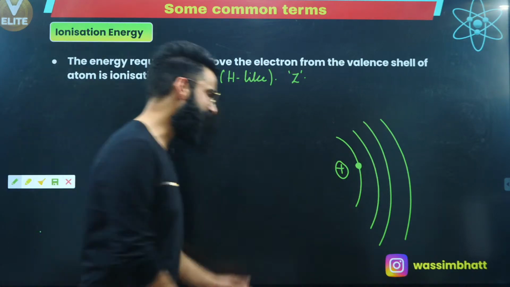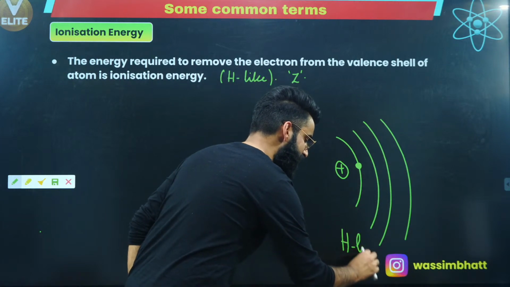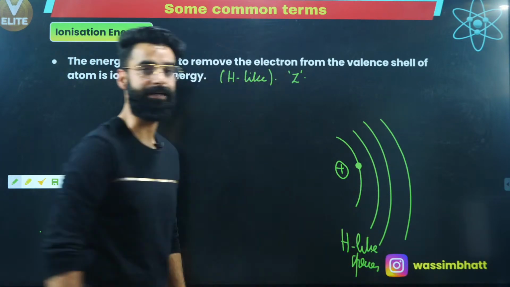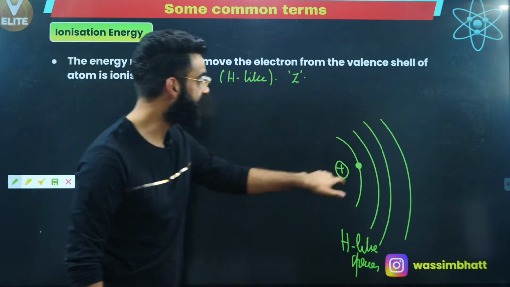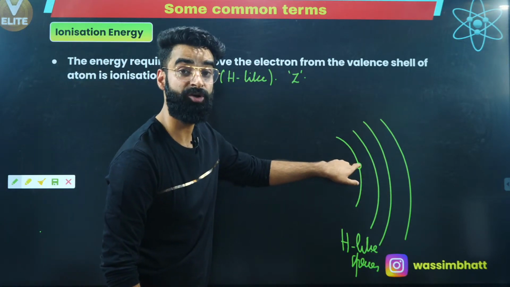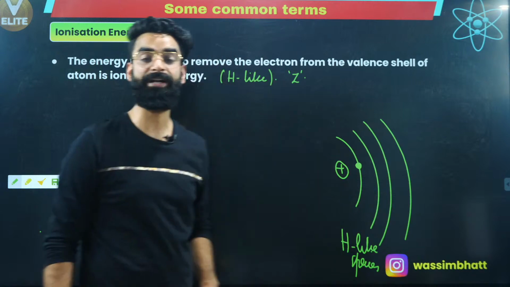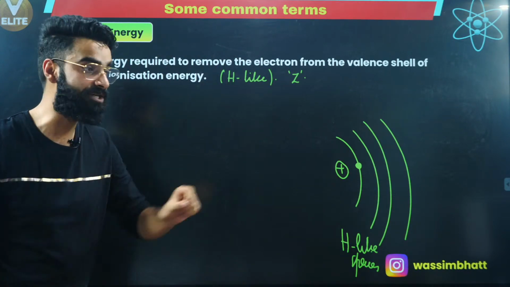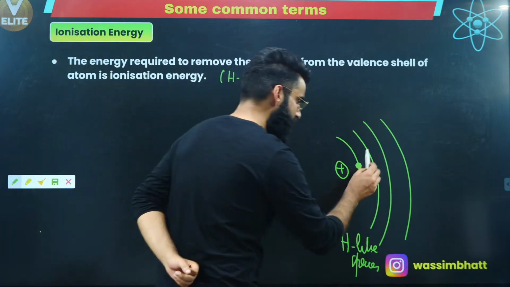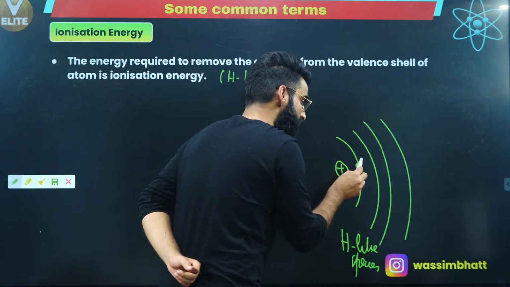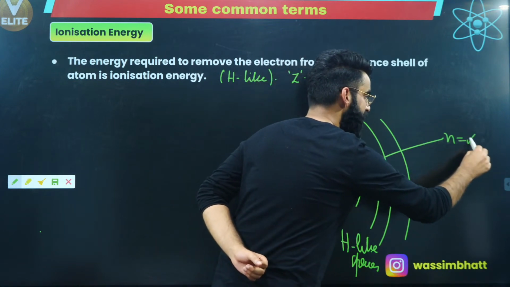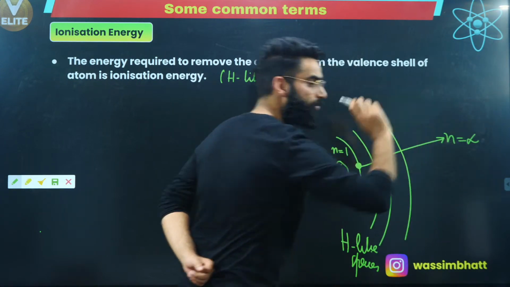Now, in this hydrogen-like species, the amount of energy which is needed to remove this electron from the atom is what I call ionization energy. So what does that mean? Basically, I need to make a transition of this electron from shell number 1 to shell number infinity. That means the electron is going out of the atom.